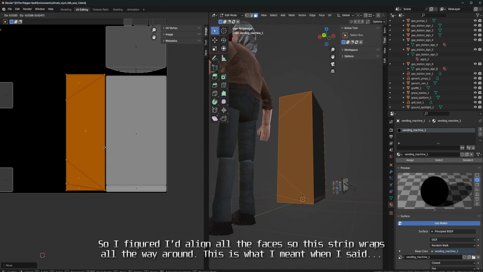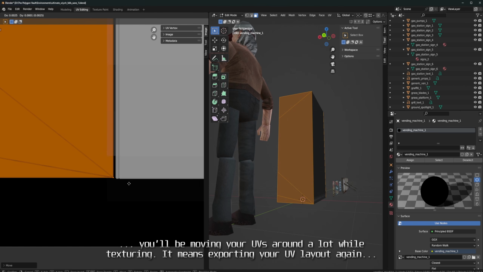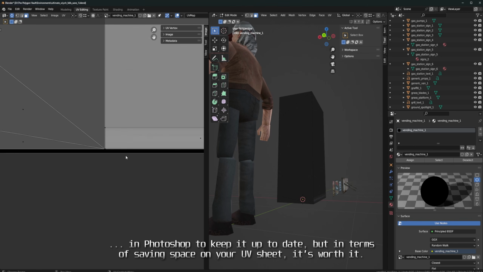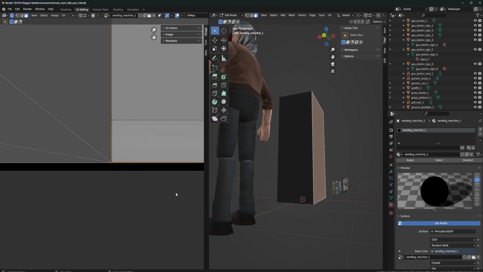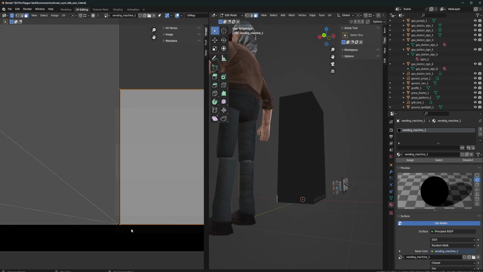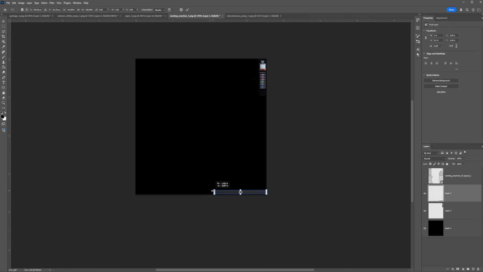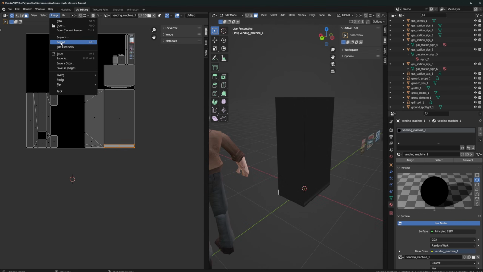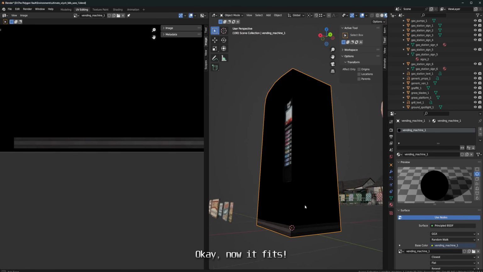This is what I meant when I said you'll be moving your UVs around a lot while texturing. It means exporting your UV layout again in Photoshop to keep it up to date, but in terms of saving space on your UV sheet, it's worth it. Okay, now it fits.